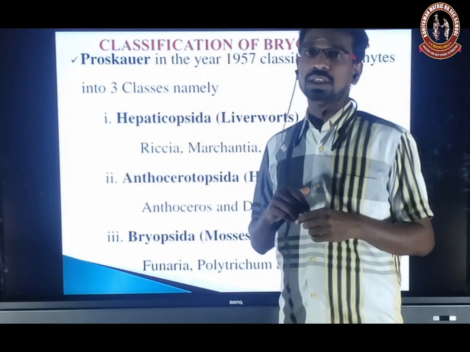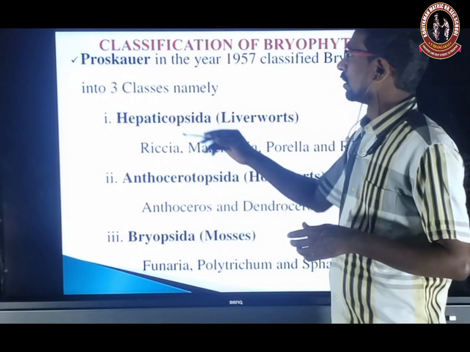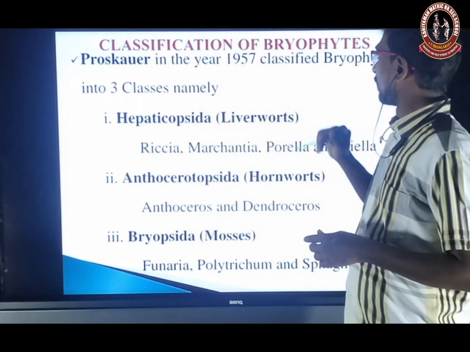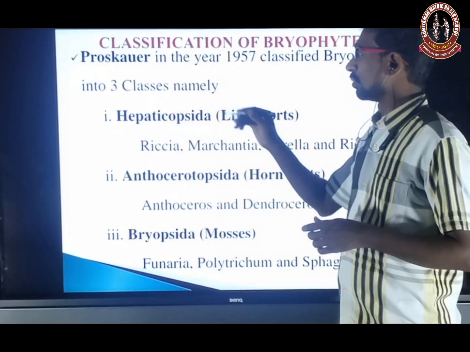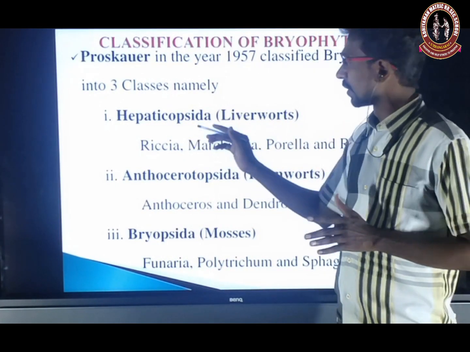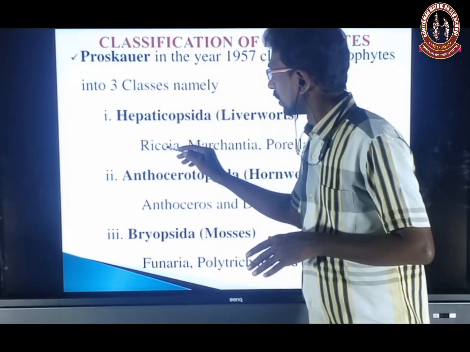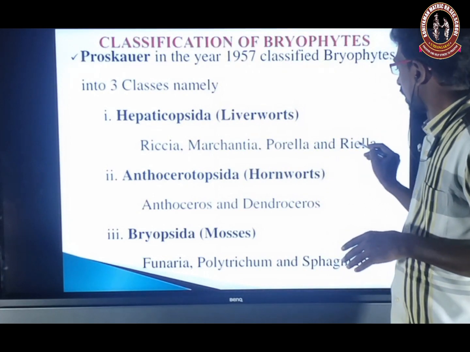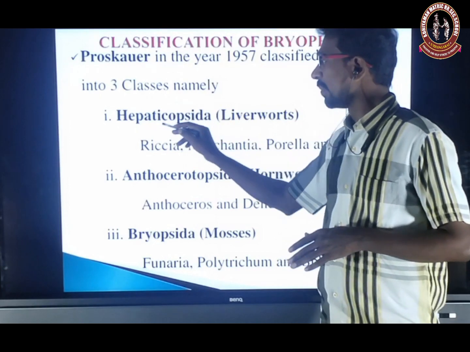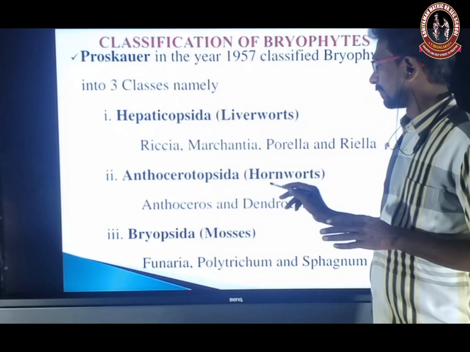So next we are going to see the classification of bryophytes. Proskauer, in the year 1957, classified the bryophytes into three classes. Hepaticopsida, that is the liverworts. Under this group, Riccia, Marchantia, Porella and Riella are all classified under the Hepaticopsida. It is the primitive bryophyte. Next, Anthocerotopsida, the hornworts.